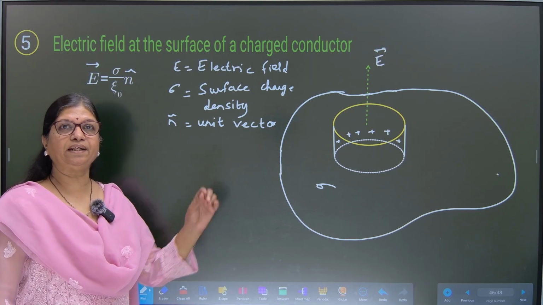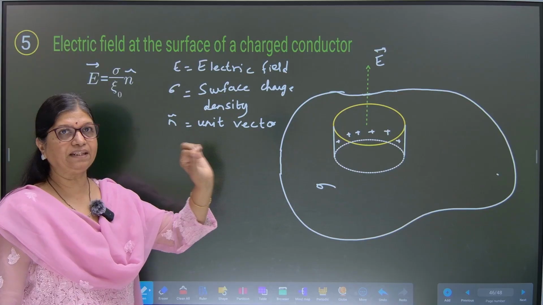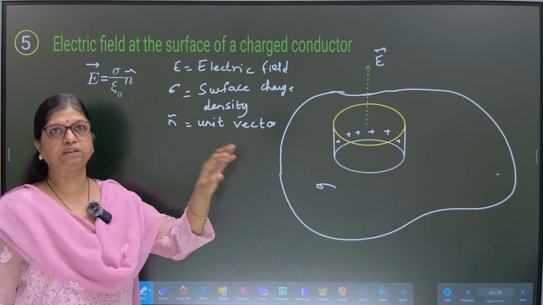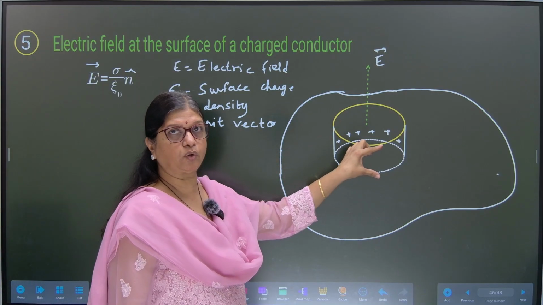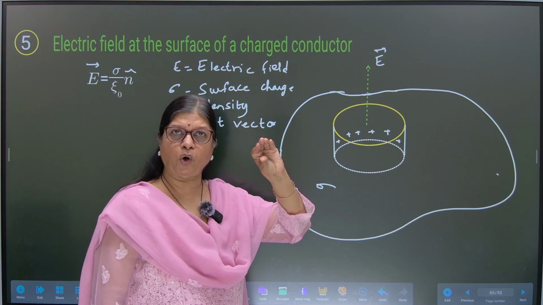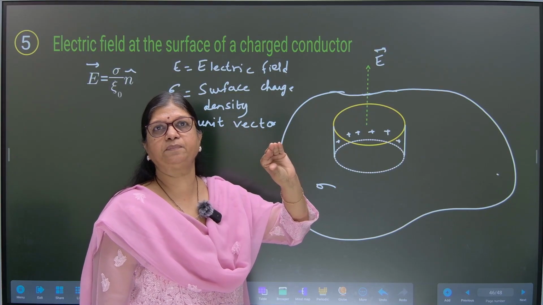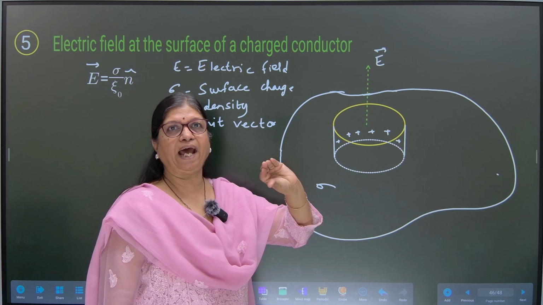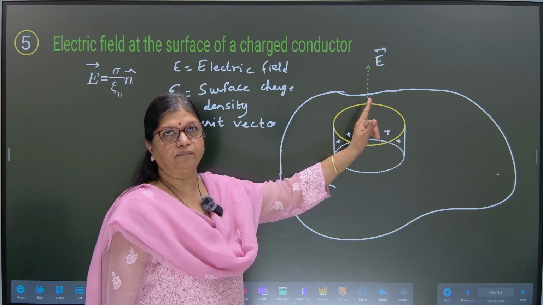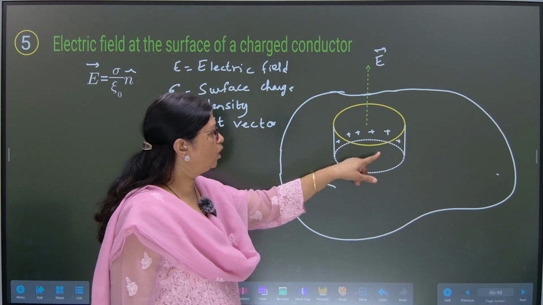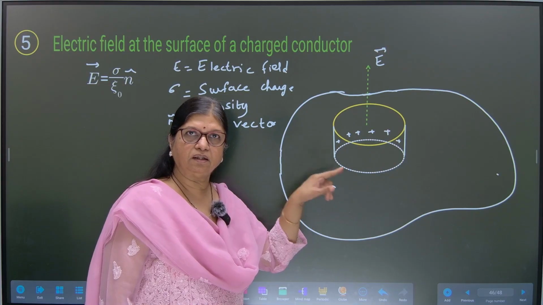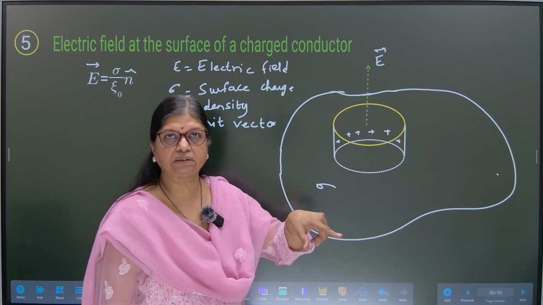Now, to derive this formula, let us consider an imaginary Gaussian surface in the shape of a cylindrical pillbox. This pillbox is very small and negligible in height, so that the upper surface, which is seen yellow here, has the charges. The lower surface, which is seen as white here, does not have charges.